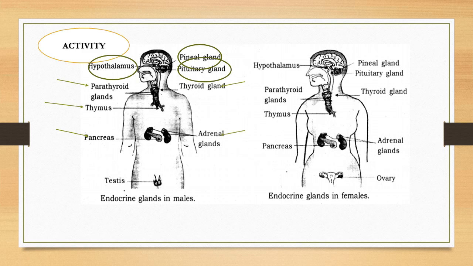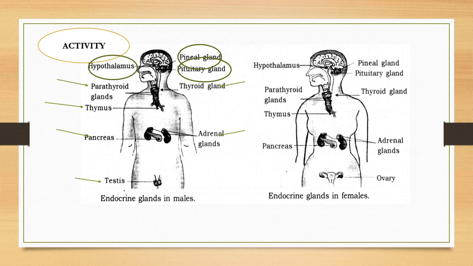Adrenal gland. Special glands just above the kidneys, and these are for the secretion of adrenaline, our emergency hormone or our stress hormone. Whenever we are facing any difficulty, any problematic situation, adrenal hormone is there to control that situation or to combat the situation.